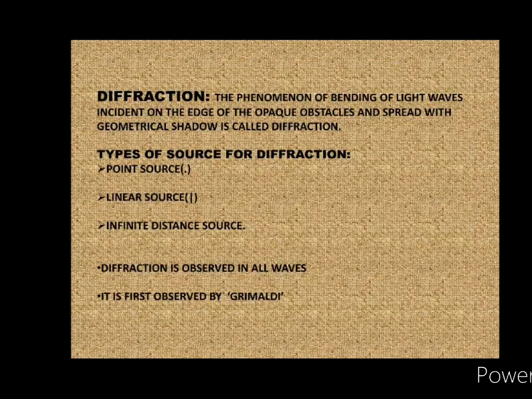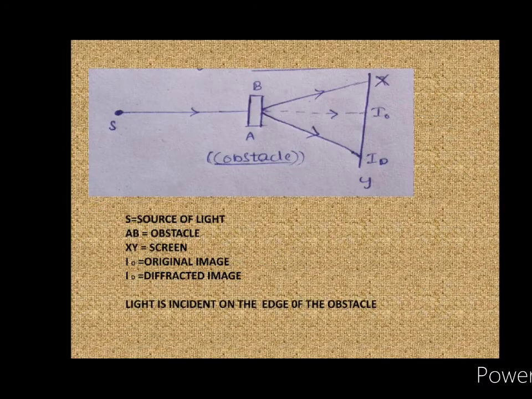First of all, what is diffraction? The phenomenon of bending of light waves incident on the edge of opaque obstacles and spreading into the geometrical shadow is called diffraction. In diffraction we use different sources: point source, linear source, and infinite distance source. We can observe diffraction in all waves. Diffraction was first observed by Grimaldi.